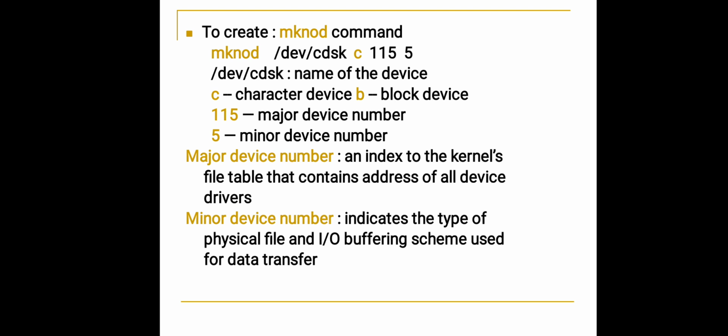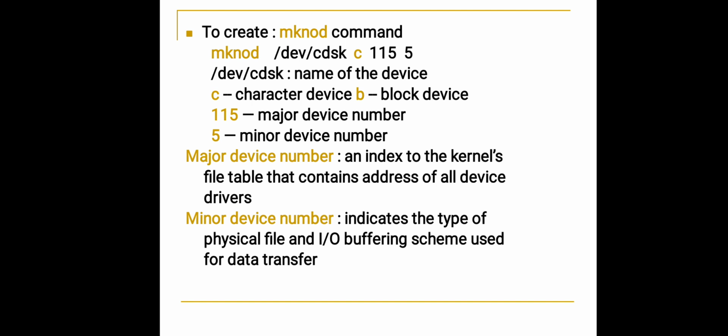mknod /dev/cdsk c 115 5. Here /dev/cdsk is the name of the device. C is a character device, B is a block device. 115 is the major device number and 5 is the minor device number.